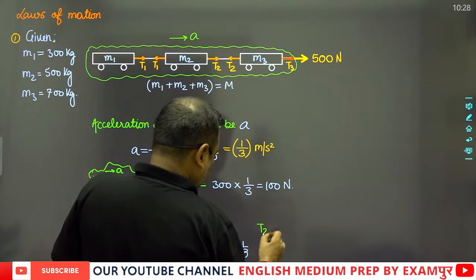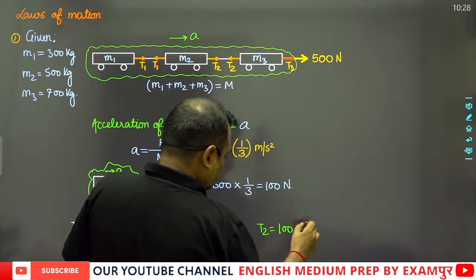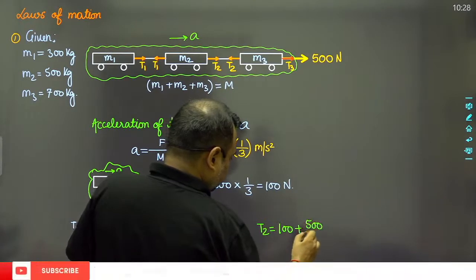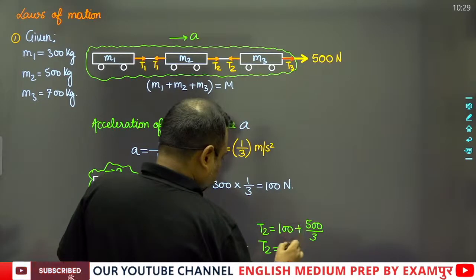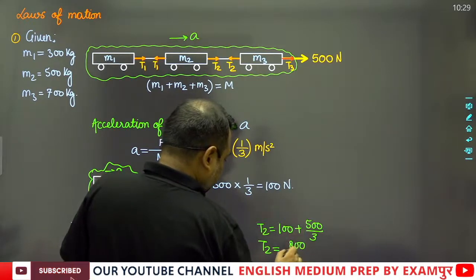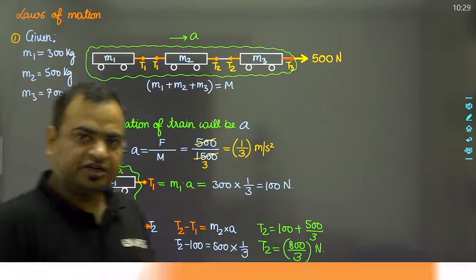So T2 will be equal to 100 plus 500 by 3. It means T2 will be equal to 800 by 3 Newton. So this will be the tension in the string T2.